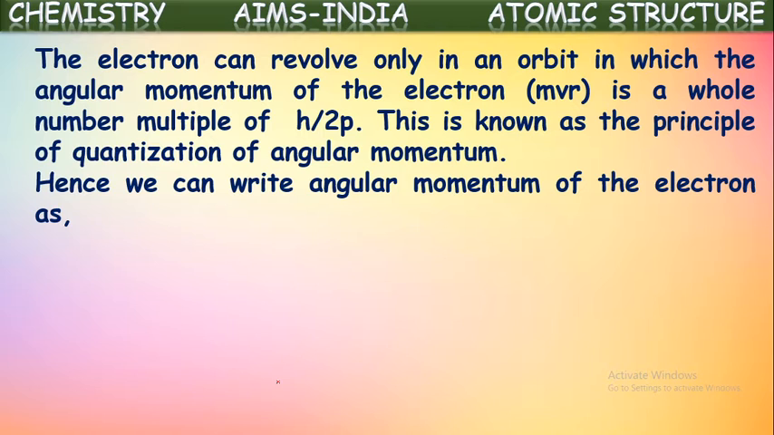The electron can revolve only in an orbit in which the angular momentum of the electron is a whole number multiple of h by 2π. Actually, it is 2π. It was written by mistake, it is 2π.